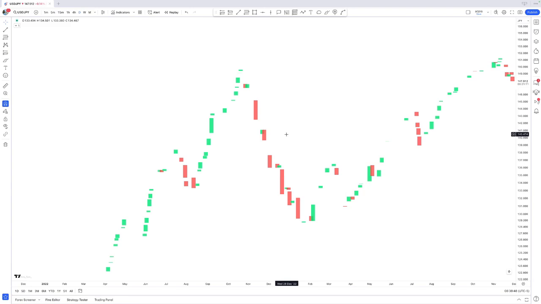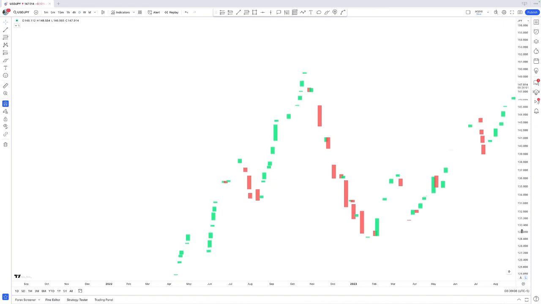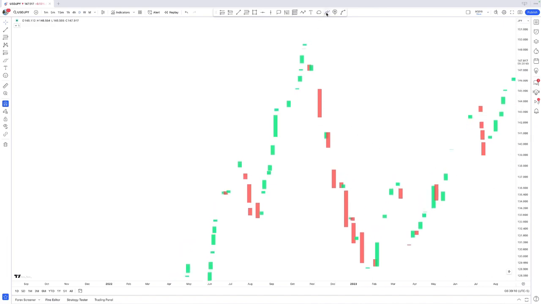So the fair value gaps are probably one of the easiest concepts that you can use in order to know where price actually wants to go and where price wants to trade towards. And the next part in that is, as well, because that is the momentum part, that we have manipulation, of course. You can probably tell as well at every major turning point in the market.